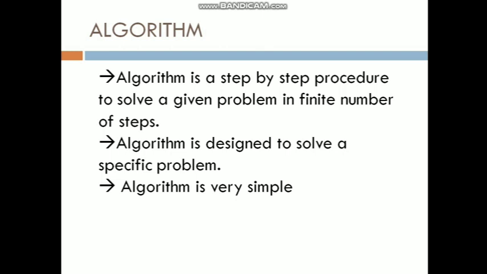So in order to design a program, we need some other software also. Software is distinguished into two types. One is system software, another is application software. System software is used by the programmers or the users.